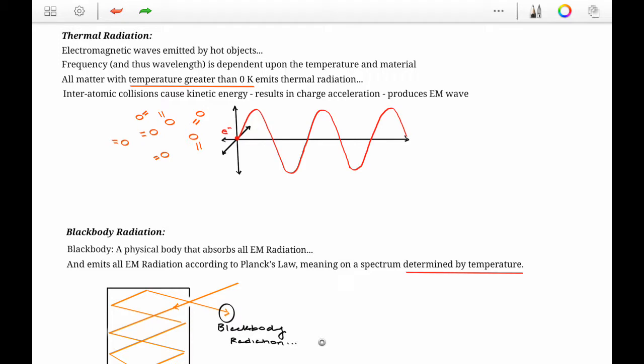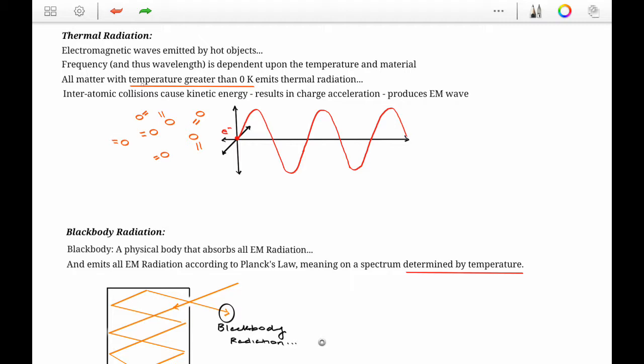If you consider what occurs at absolute zero, which is just theoretical, we can't actually achieve absolute zero. But absolute zero is just 0 Kelvin. There's zero temperature, meaning there's no kinetic energy. And if there's no kinetic energy, then there are no interatomic collisions. Whenever we have matter with a temperature greater than absolute zero, then we're going to have kinetic energy, and thus we are going to have interatomic collisions.